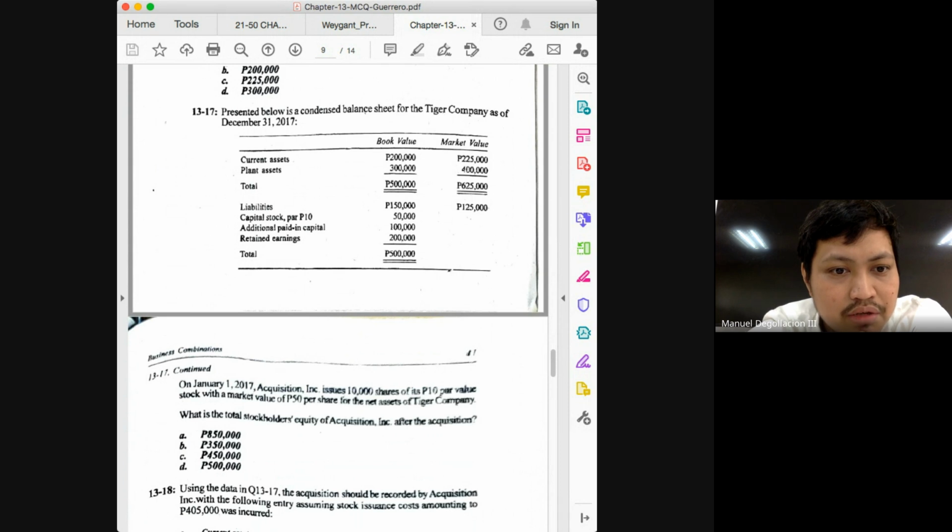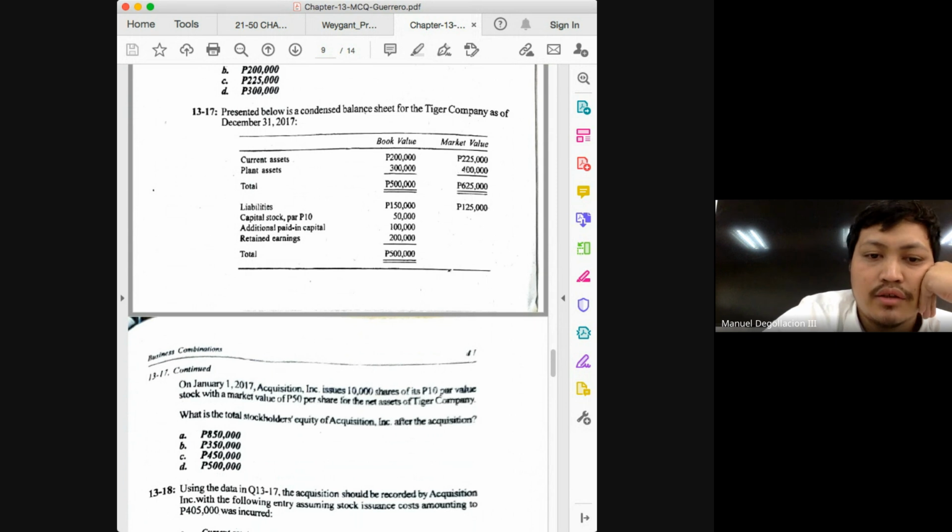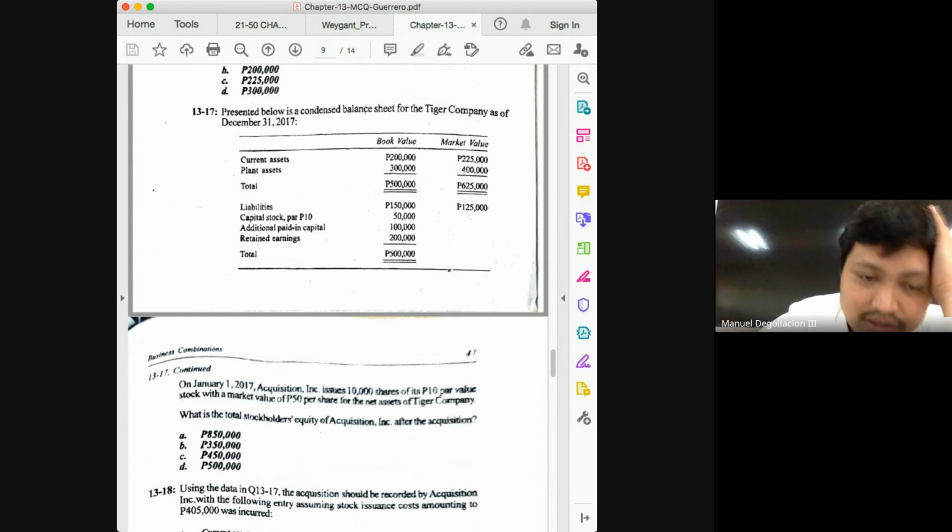On January 1, 2017, acquisition issues 10,000 shares with 10 par value stock with market value 50 per share for the net assets of Tiger Company. So basically, the acquisition company is the new company after the acquisition.